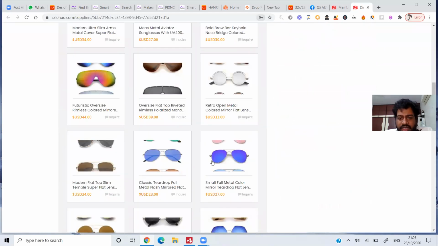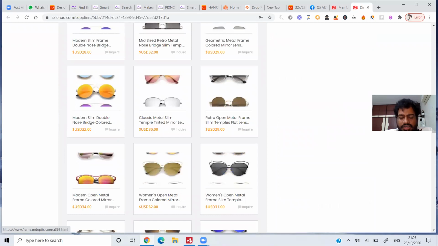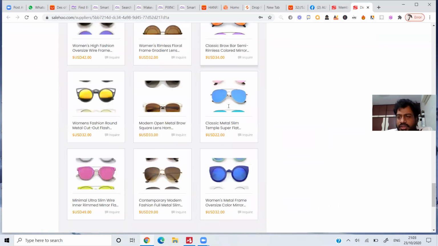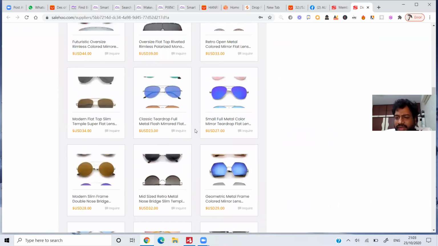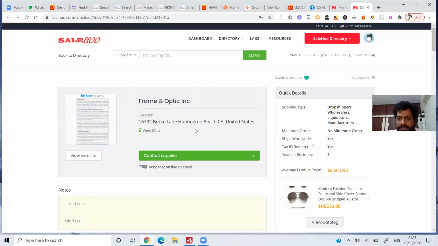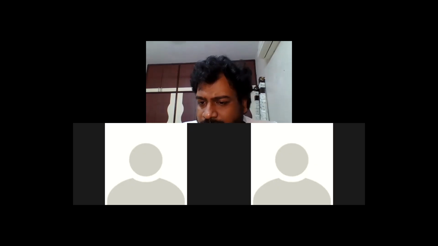If you can see this, you can easily sell around $50-$60. Let me know if you want any more details on SaleWho, but I cannot share the ID and password. Let me know the details of the sellers you need on the private WhatsApp, and I'll give you the details of these particular people. Okay, I can help you with that.